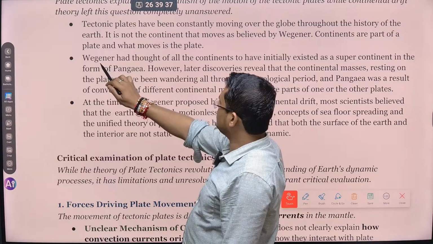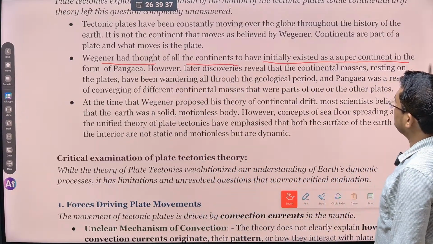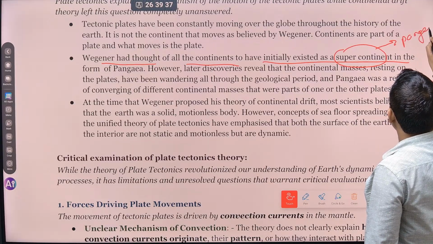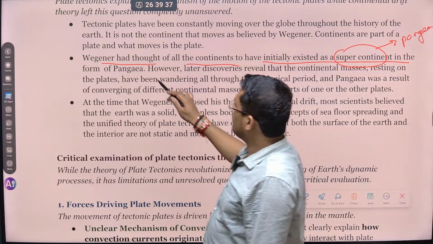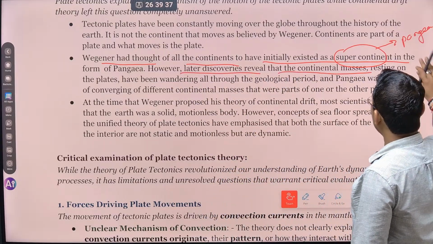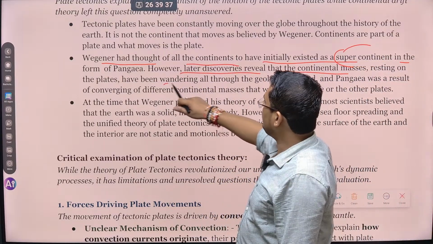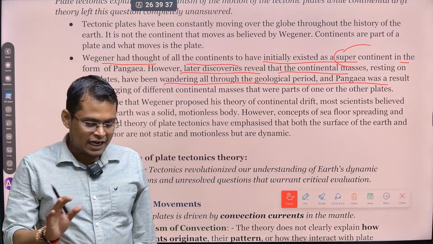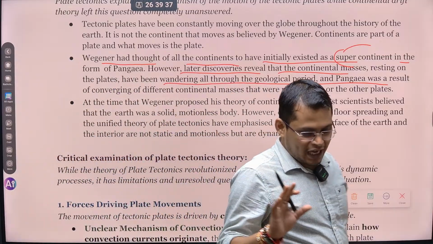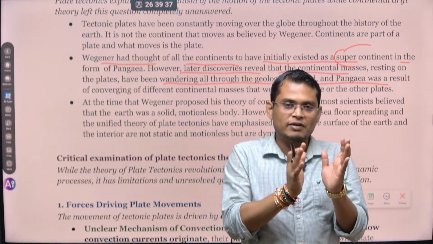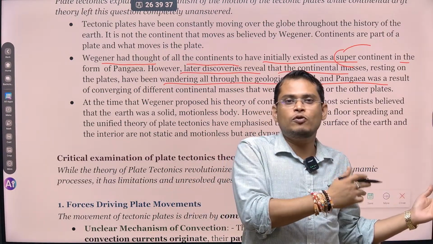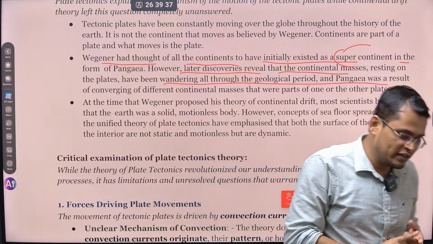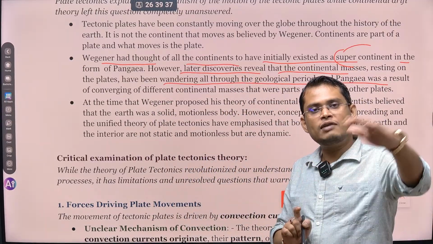So first thing, Wegener had thought that all continents initially existed as a supercontinent. और supercontinent का नाम क्या था? Pangea. Okay. In the form of Pangea. ठीक है. However, later discovery revealed that the supercontinent masses resulted from the plates wandering all throughout the geological period. So Wegener only said that the landmass was held together at one point of time as Pangea, that big landmass, and after that they drifted apart. What was happening before that is not given by the continental drift theory, but it is explained by the plate tectonics theory. It clearly says that throughout the geological history, our plates are moving constantly in different directions.